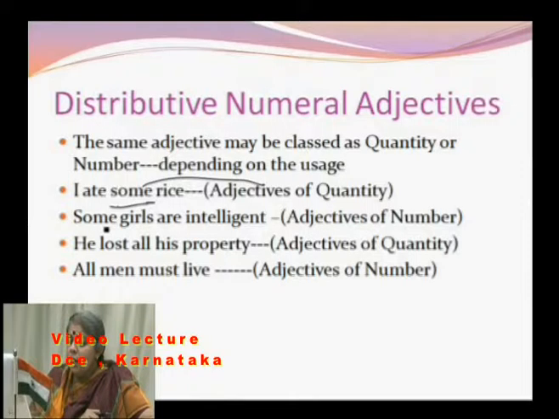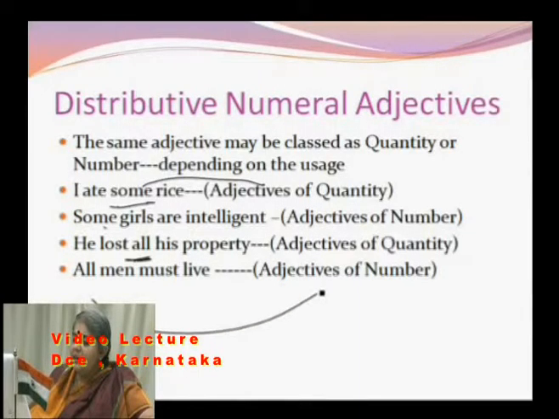He lost all his property. Once again, here the adjective refers to what? It refers to adjectives of quantity. All men must live. Here the adjective refers to what? Number.